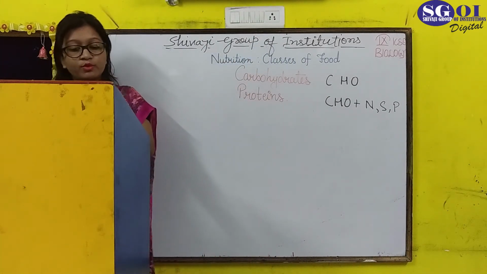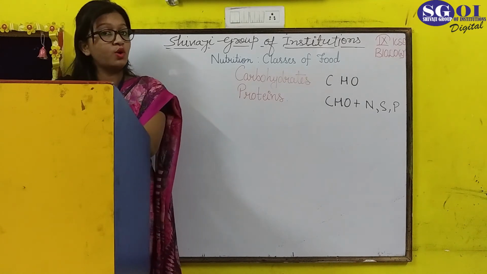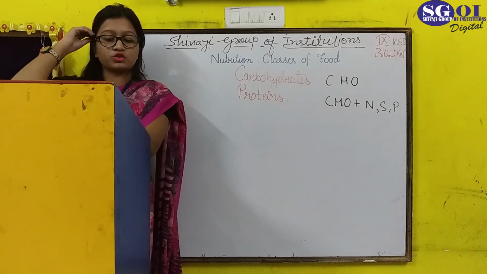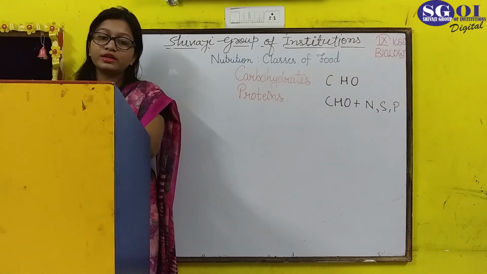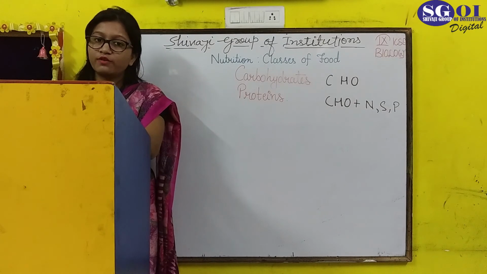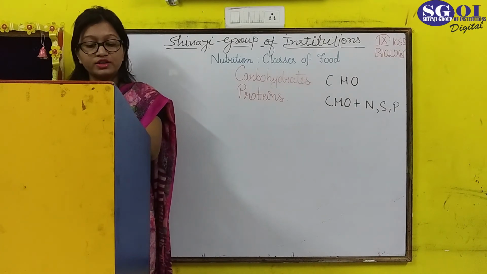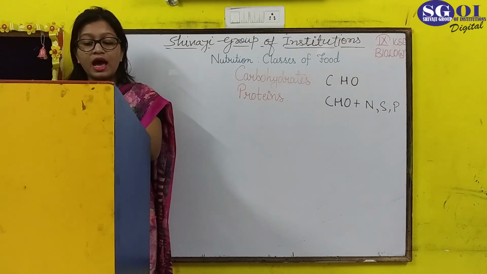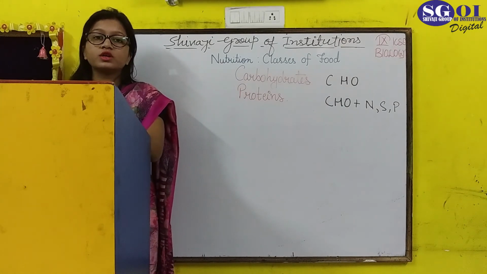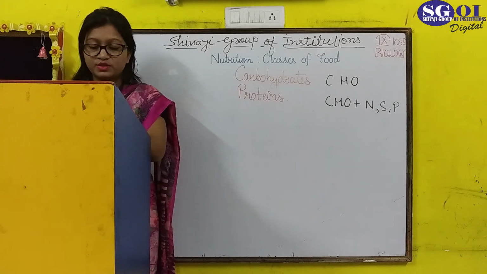The basic building blocks of proteins are nitrogen containing units called amino acids, which act as building blocks of our body. Proteins are insoluble in water, and in digestion amino acids are formed from proteins. Deficiency of protein causes retardation of physical and mental growth. Basically 2 diseases are caused by the deficiency of protein, which are kwashiorkor and marasmus.